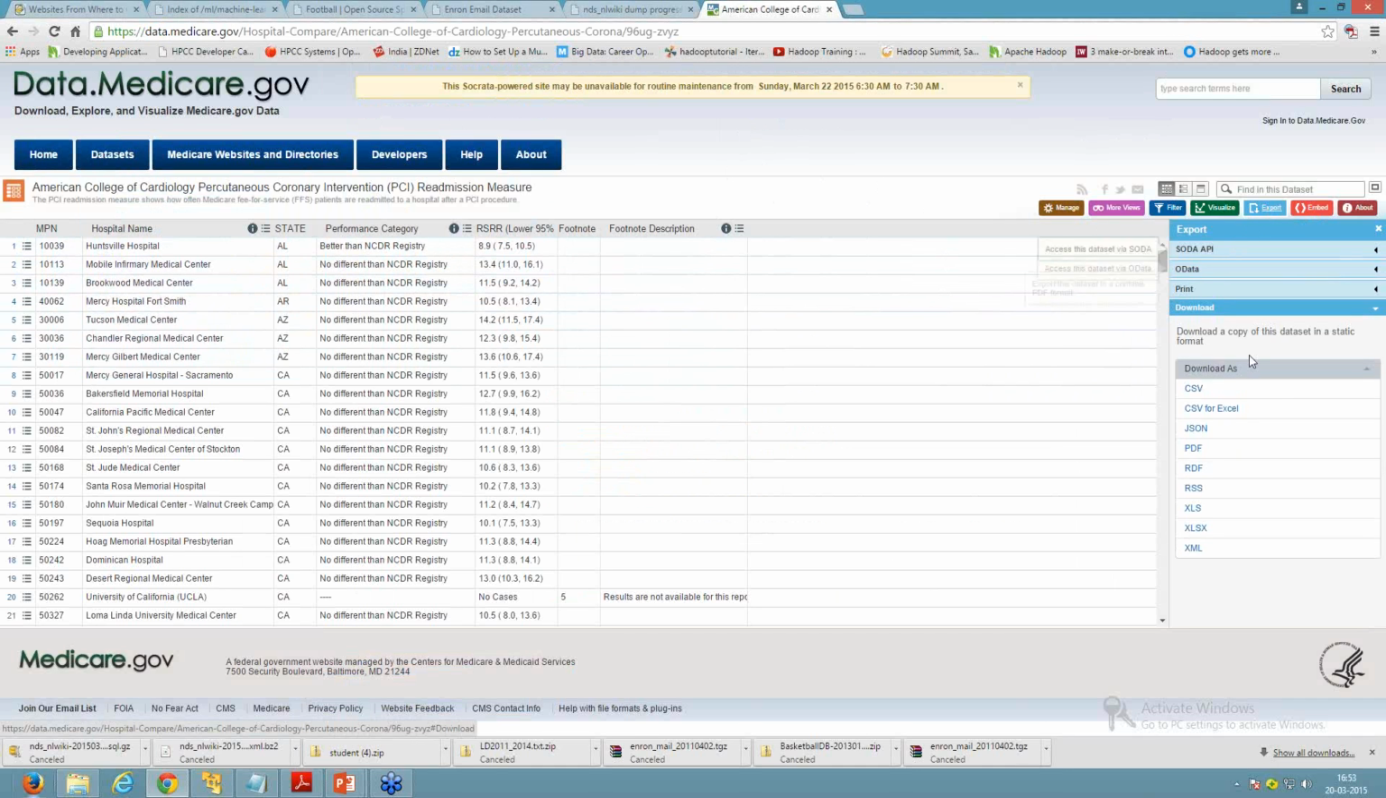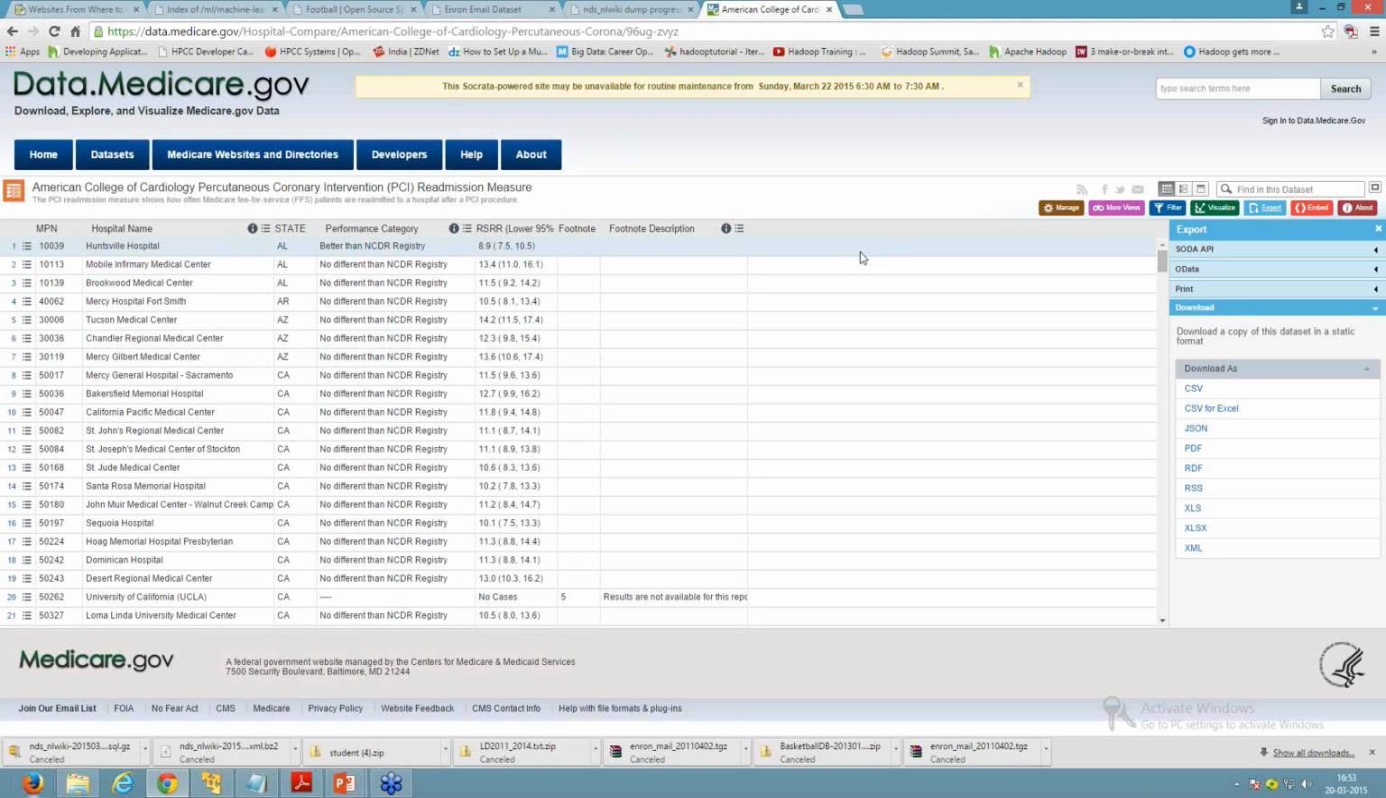You can export the data with the download as CSV format, JSON format, PDF format, XLS format, or XML format. Suppose you want to work on the XML data set, you can download this data in XML format. The file is downloaded with a .xml extension and contains the data in the form of key and value pairs. If you want to export the data from data.medicare.gov, you can export the data in JSON format. It contains the data in object form, JavaScript Object Notation.